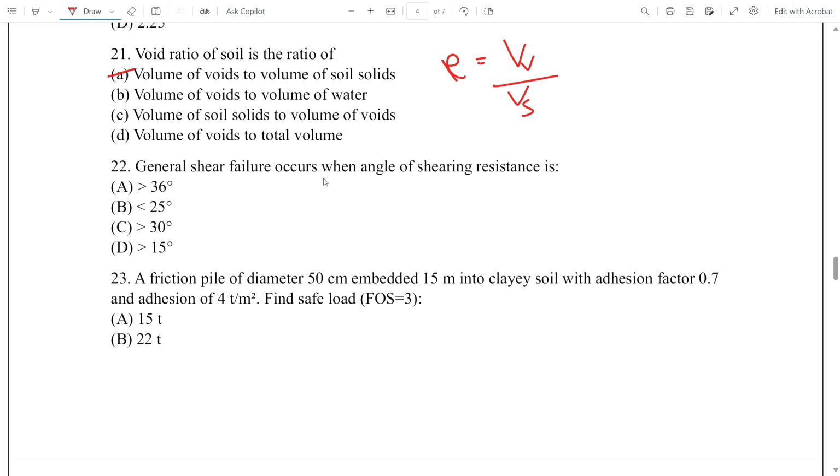Now, 22 is the question. General shear failure occurs when the angle of shearing resistance is what? If general shear failure occurs, the angle of shearing resistance is greater than 36. Option A is the correct answer.